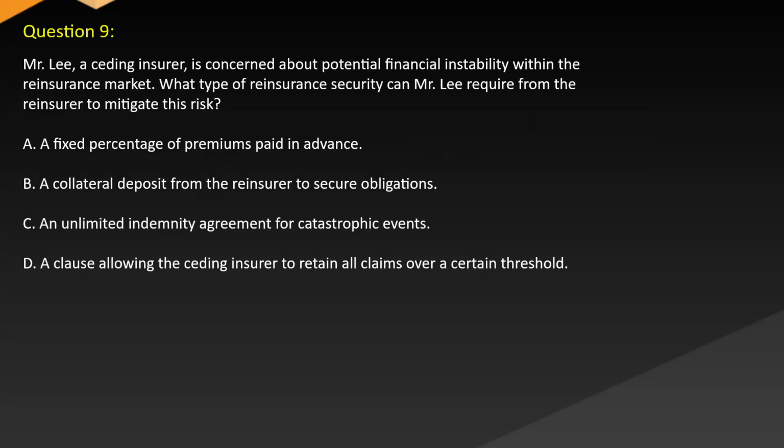Question 9. Mr. Lee, a ceding insurer, is concerned about potential financial instability within the reinsurance market. What type of reinsurance security can Mr. Lee require from the reinsurer to mitigate this risk? A. A fixed percentage of premiums paid in advance. B. A collateral deposit from the reinsurer to secure obligations. C. An unlimited indemnity agreement for catastrophic events. D. A clause allowing the ceding insurer to retain all claims over a certain threshold.